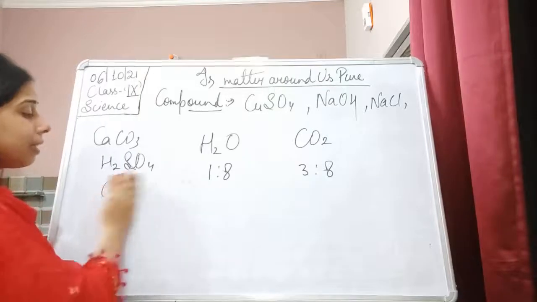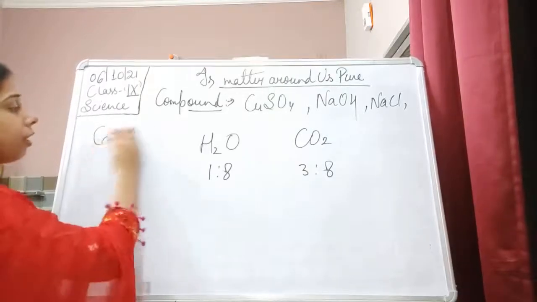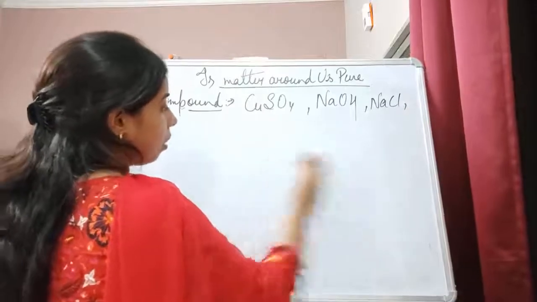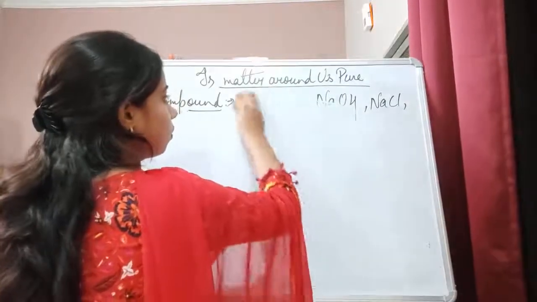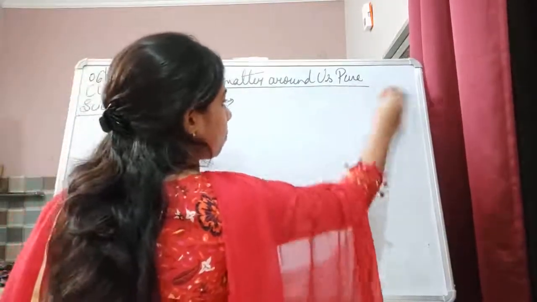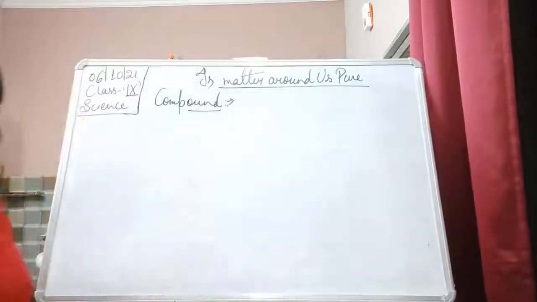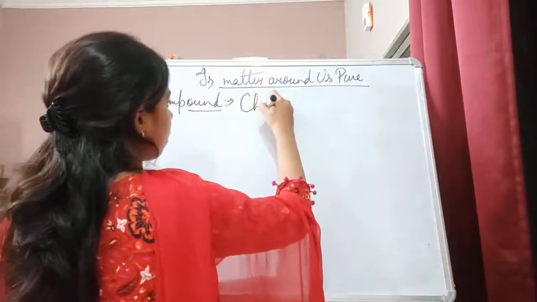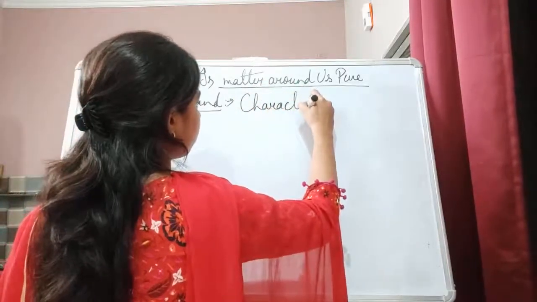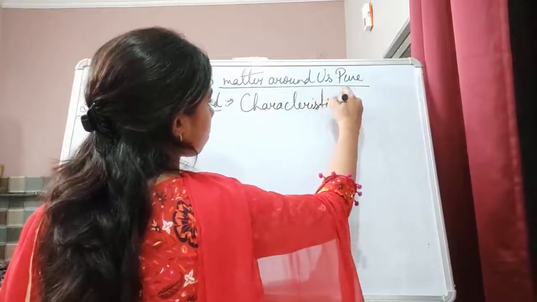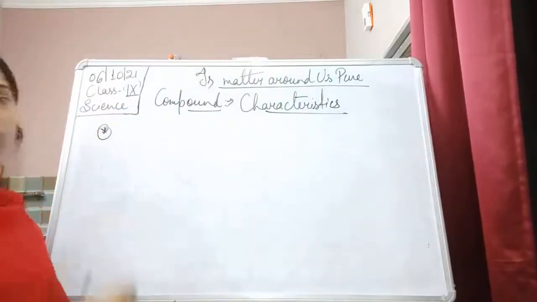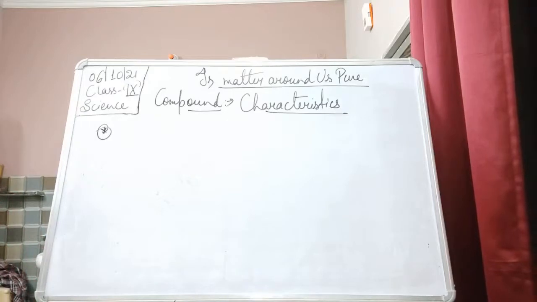Now let us see some of the properties of compounds, some of the characteristics of compounds. So the first characteristic of a compound is what?